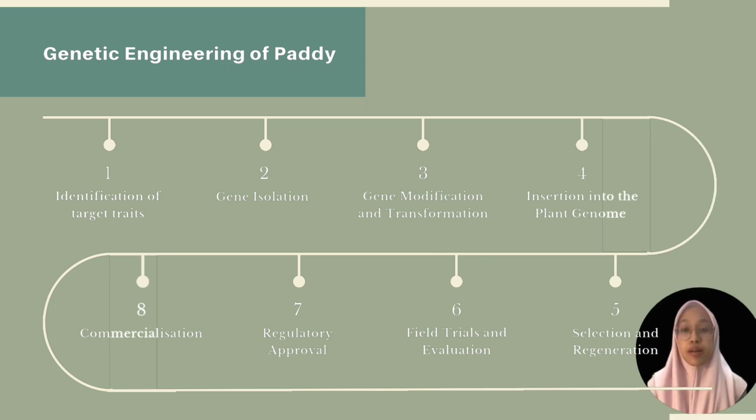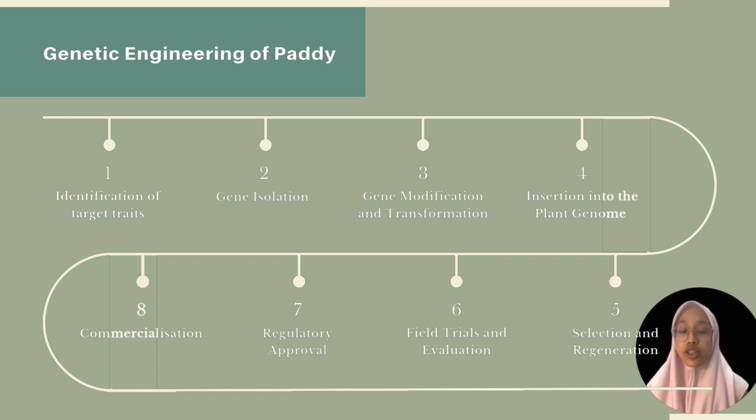This is a general summary of how genetic engineering is commonly used in crop improvement, which may be applicable to paddy. First, identification of target traits. The first stage in genetic engineering is to determine the precise traits or features that researchers want to introduce or modify in the rice plant. These characteristics can include increased yield, improved nutritional content, disease resistance, and tolerance to environmental conditions.